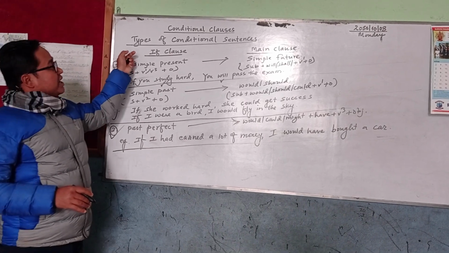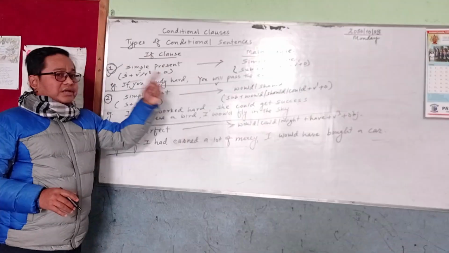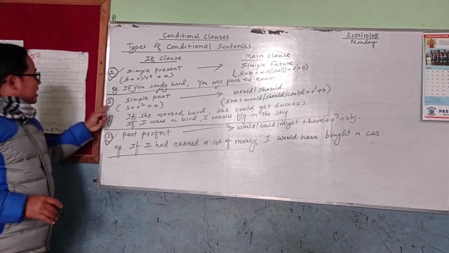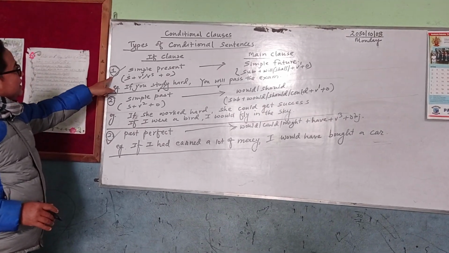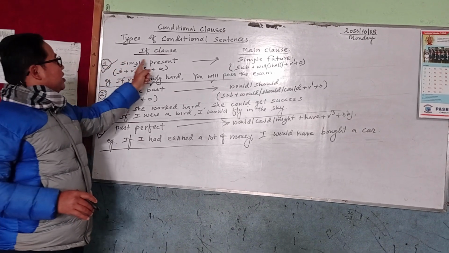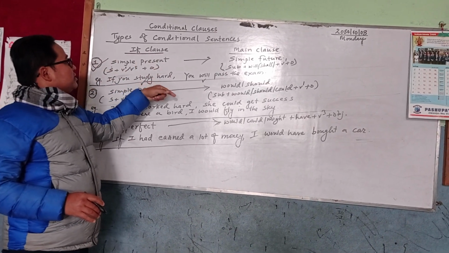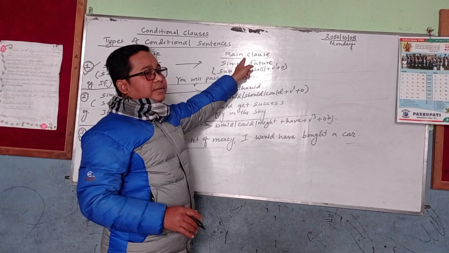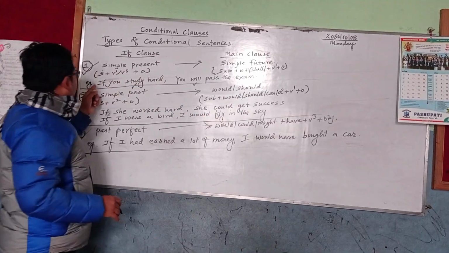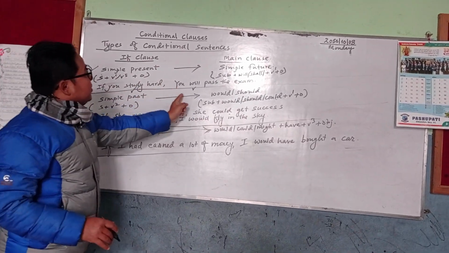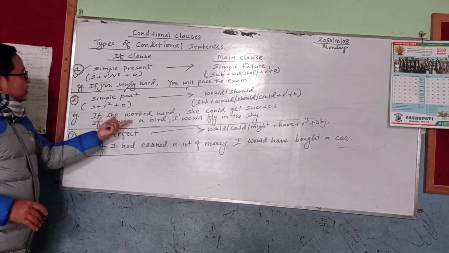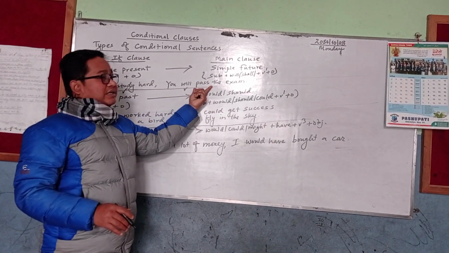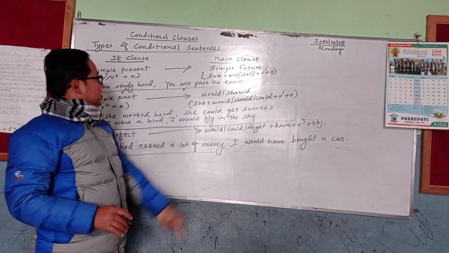There are three types of conditional sentences known as first type, second type, and third type. In the first type of conditional sentences, you can see simple present in the if clause and simple future in the main clause. For example, if you study hard, you will pass the exam. This if clause contains present tense, whereas the main clause contains the future tense, simple future tense.